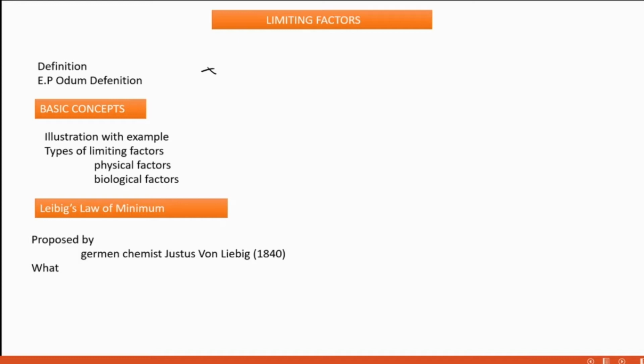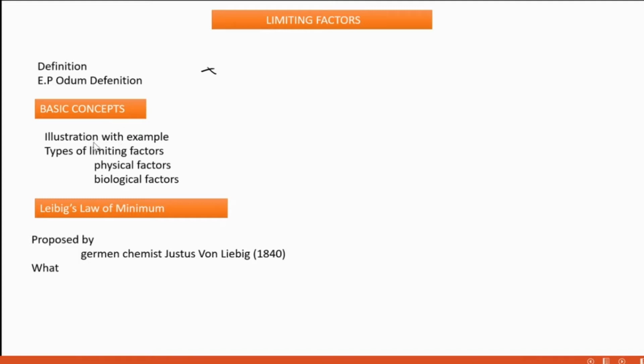For example, we consider temperature. We all know that for proper growth, a certain level of temperature is necessary. When the temperature exceeds a level, it will affect the growth. In that way, we can consider temperature as a limiting factor because it is necessary, but it should not cross a certain level.